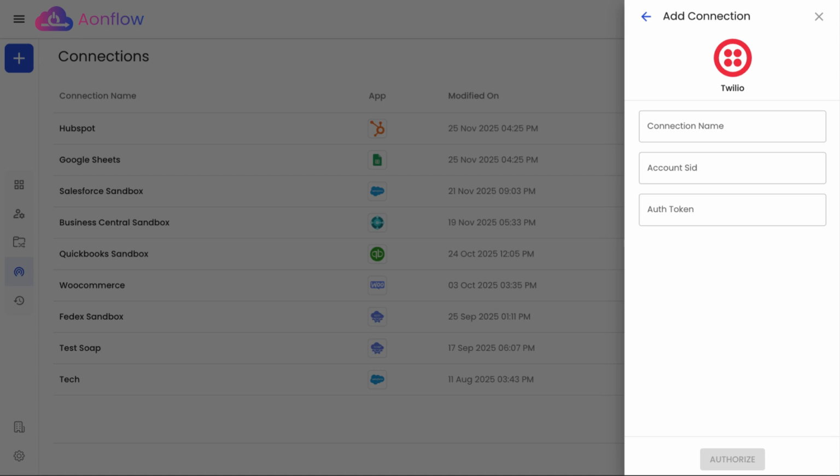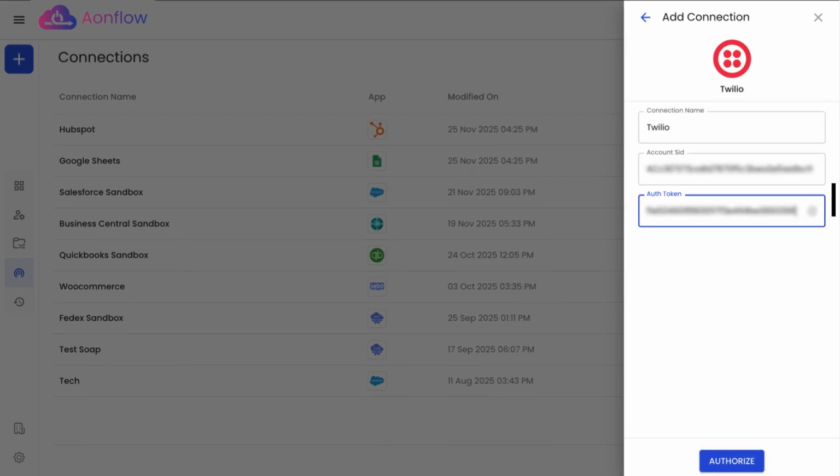Next, enter a connection name. It should be more than 3 characters. Then fill in your account SID and Auth Token. Once all the required details are entered, the Authorize button becomes active.